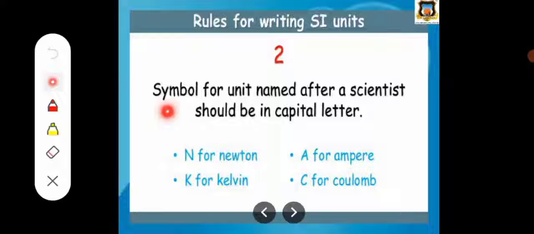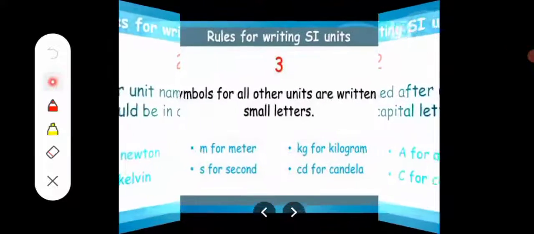The second rule is that the symbol for a unit named after a scientist should be a capital letter. Instead of writing the full name, when we write only the letter, we express it in capital, like N for newton, K for Kelvin, A for ampere, C for coulomb. Okay, so this is the second rule.